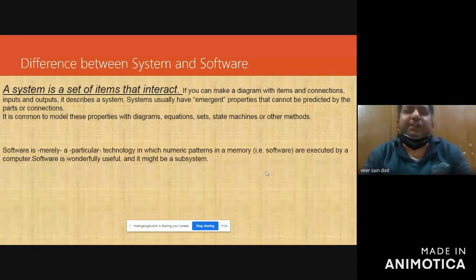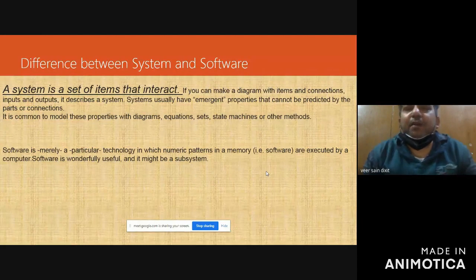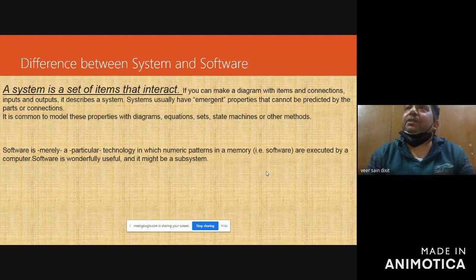First, you will have to understand what a system is. A system is a set of items that interact. A system is a collection of different components, and those components interact with each other.